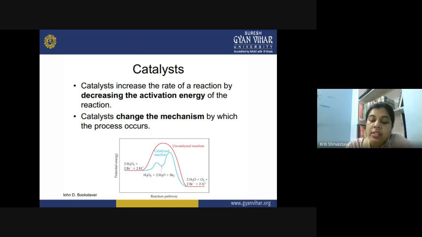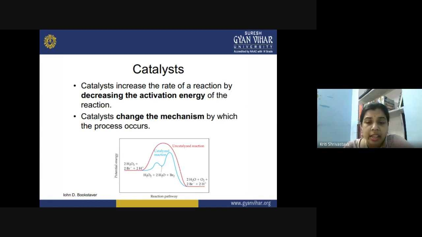So now an alternative path for a lower activation energy is available, and because more molecules can cross the activation energy, the rate will become high. So the catalyst is doing what? It is increasing the rate of the reaction by lowering down the activation energy barrier by providing an alternative path for the reaction to occur.